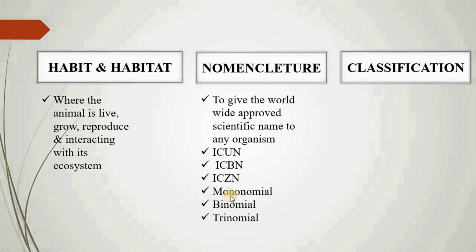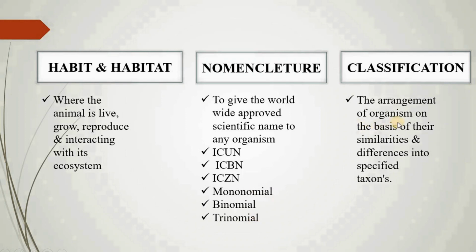It is further divided into three subcategories: mononomial nomenclature, binomial nomenclature, and trinomial nomenclature. Mononomial nomenclature deals with only one name, binomial nomenclature deals with two names, and trinomial nomenclature deals with three names.